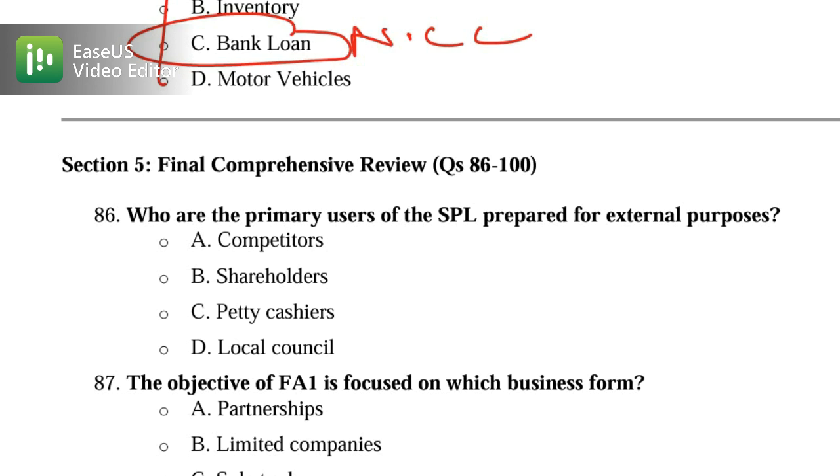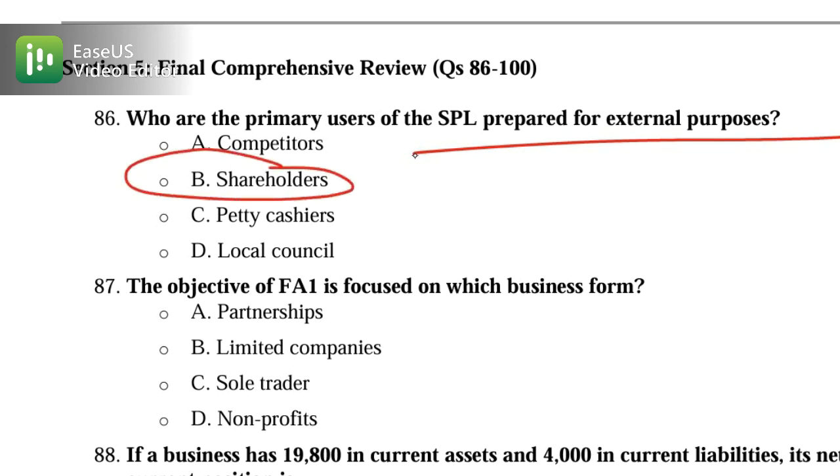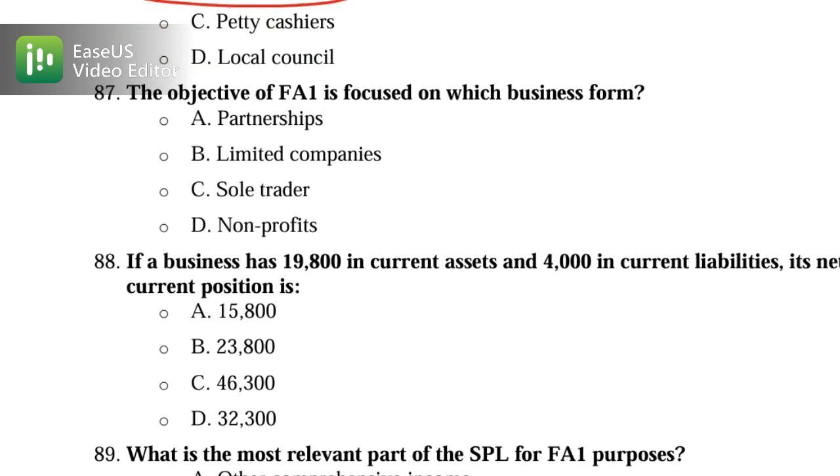Now this is the final part, 86 to 100, and here we have a comprehensive review. Who is the primary user of the SPL prepared for external purposes? We know that the shareholder is the primary user of the SPL prepared for external purposes. The objective of FA1 is focused on which business form? FA1 is focused on the sole trader. Okay, so you have to understand this.